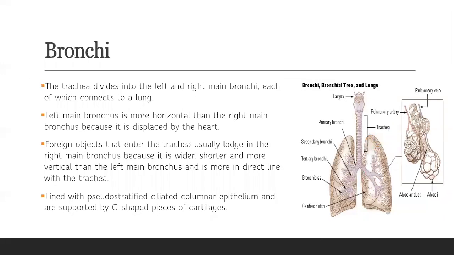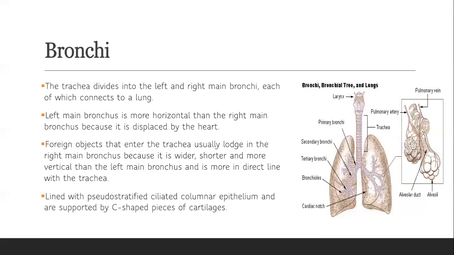Then we have our bronchi. The trachea divides into the right main and left main bronchi, which are connected to the right and left lung. The left main bronchus is more horizontal than the right because it is displaced by the heart.